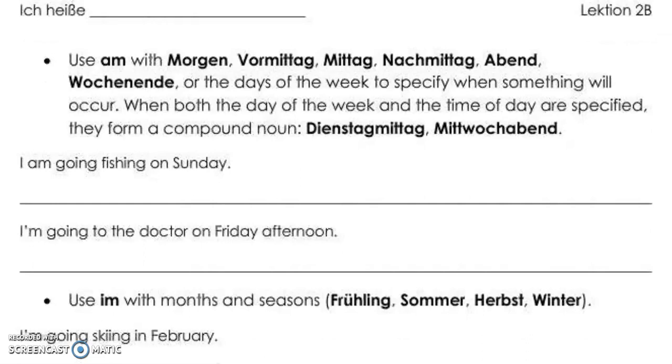Let's look at the first example. I'm going fishing on Sunday. How would we say this in German? Now remember, your time expression wants to be close to the beginning of the sentence. It doesn't sound natural to have your time expression at the end of a sentence in German. So we can either put it in our first position or in our third position. Try and figure out the two ways that you would be able to say this statement in German correctly. And remember that the verb that's being conjugated is the one that comes first in our English sentence.